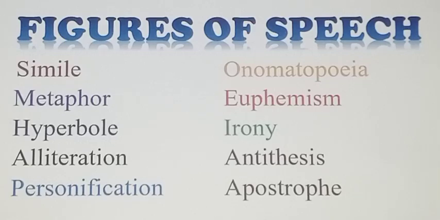Smiling is the quality of humans. Or the sun lazily climbed the sky. So you can see that climbing is the quality of living things, whereas sun is a non-living thing.